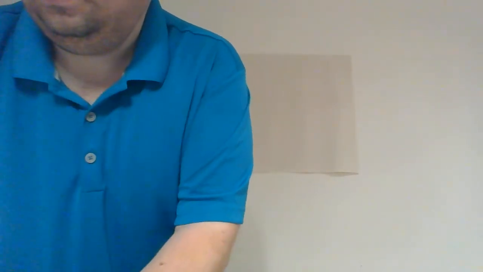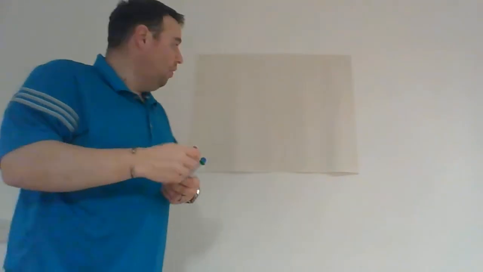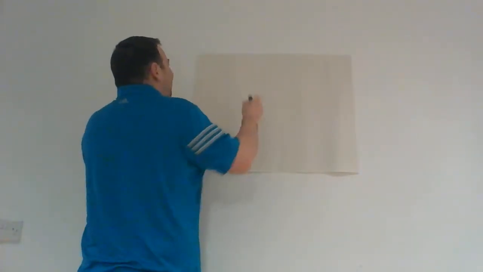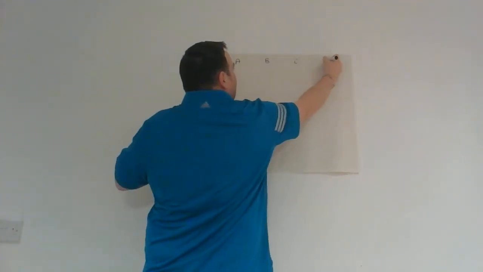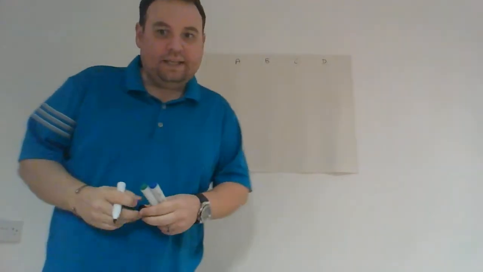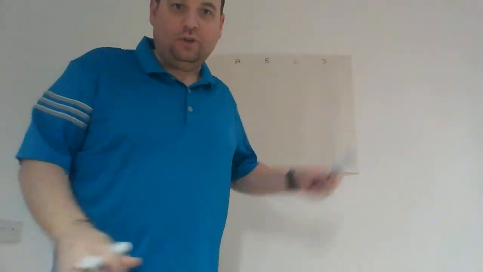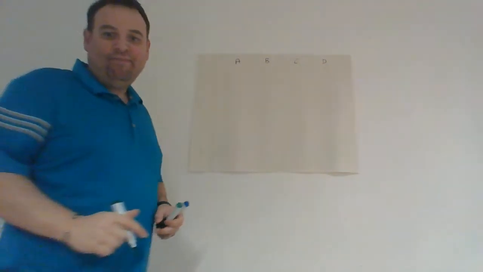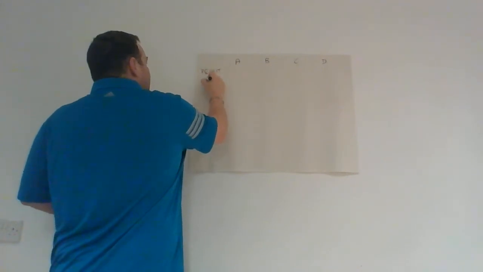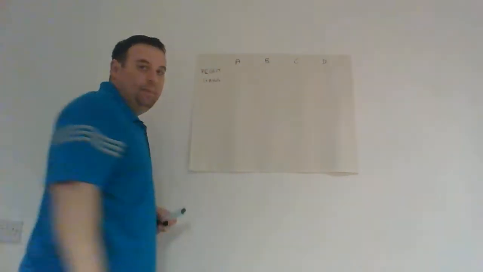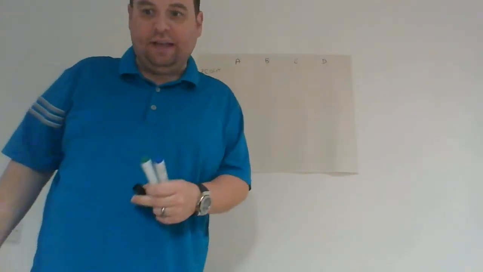So we have our 4 companies, A, B, C, and D. Now A has made a loss, so we don't put anything in here for them. And the companies have profits and they have gains.